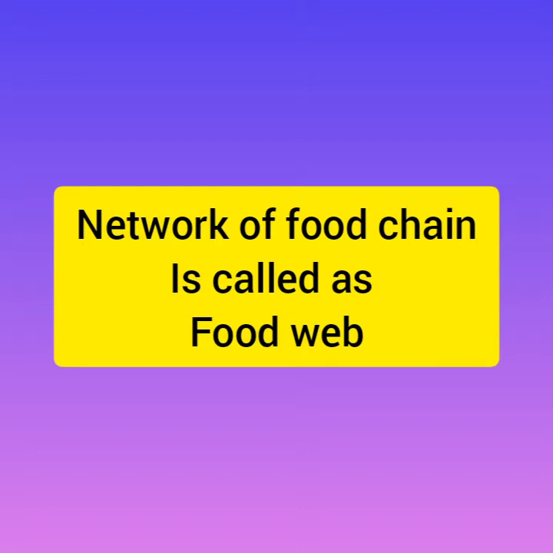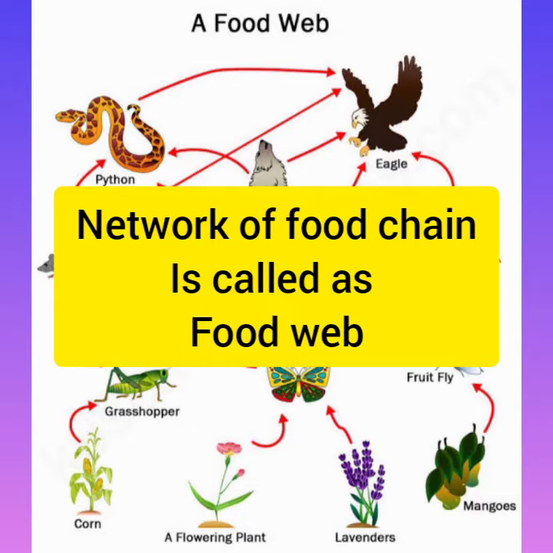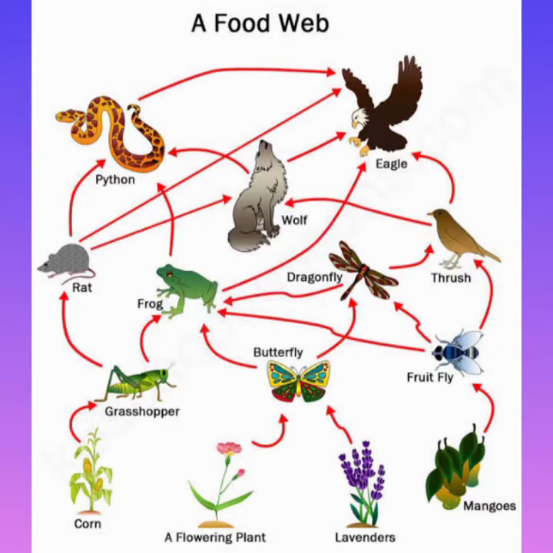Let us study it with the help of this picture. Here you can see in this picture the food web. It looks complicated but it is very easy. Here grass or plants may be eaten up by the grasshopper as well as by the rabbit. Each of them is a herbivore and may be eaten by other carnivores such as frog, birds, snakes. Here a python picture is given, fox, depending upon their food habit.